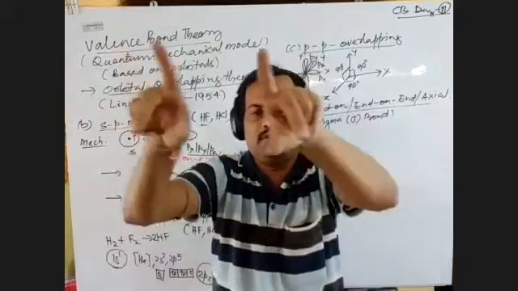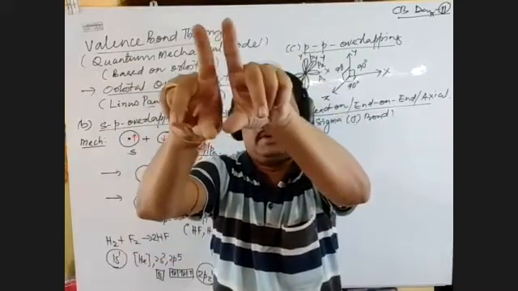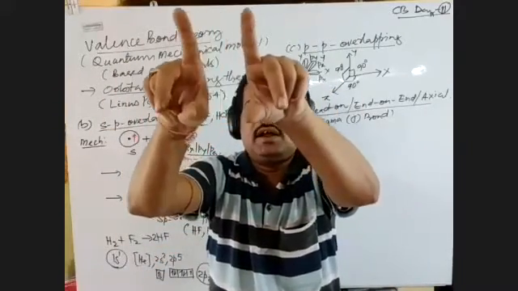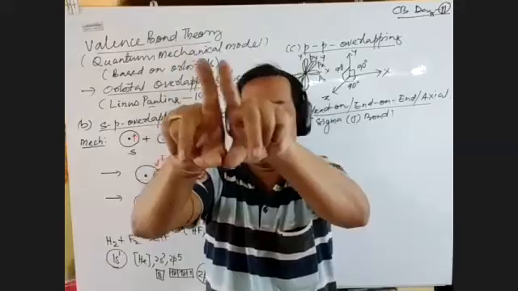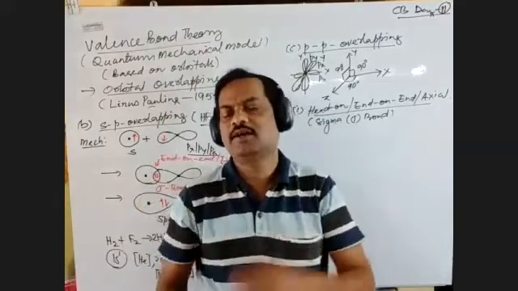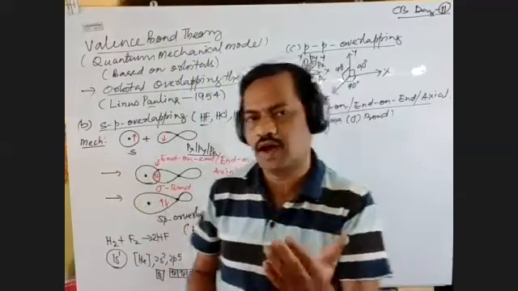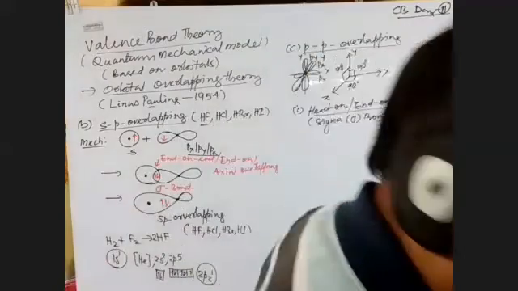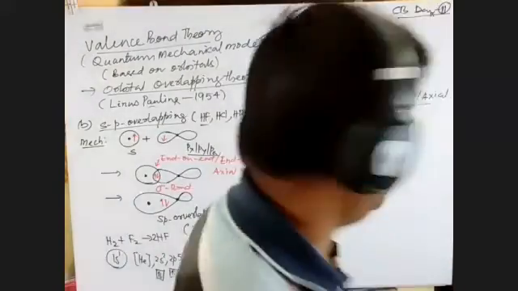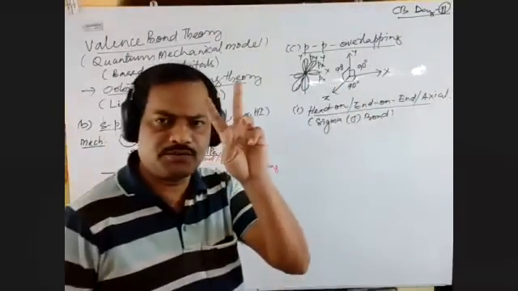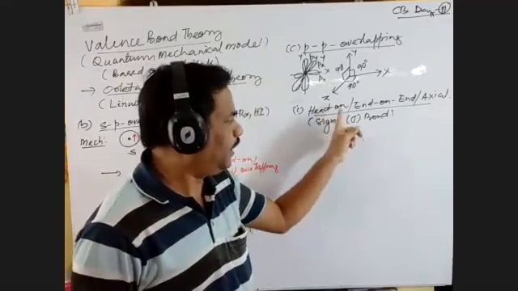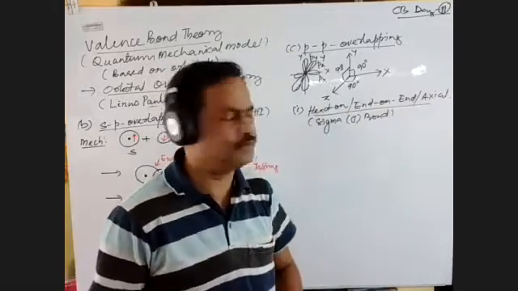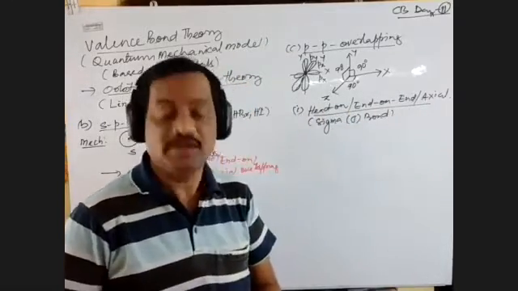overlapping. So they will go for sidewise overlapping, or we call it lateral overlapping, resulting in the formation of another bond, which we call a pi bond. So under PP overlapping, two types of bonds are going to form. One is due to end-on-end overlapping or axial overlapping, and it will form sigma bonds.